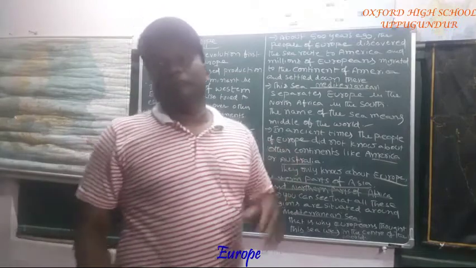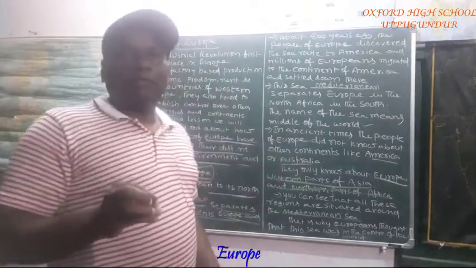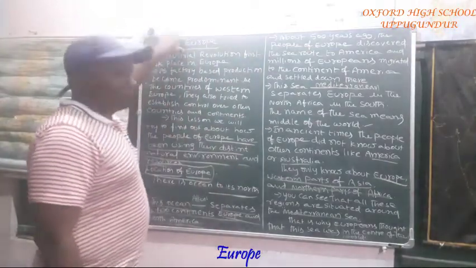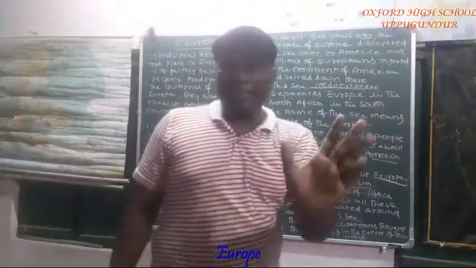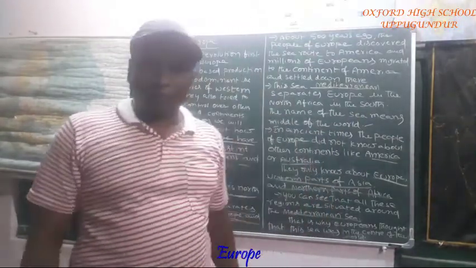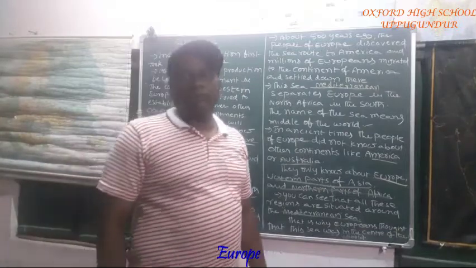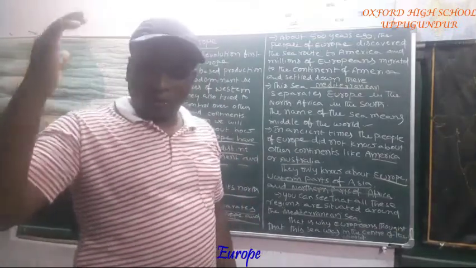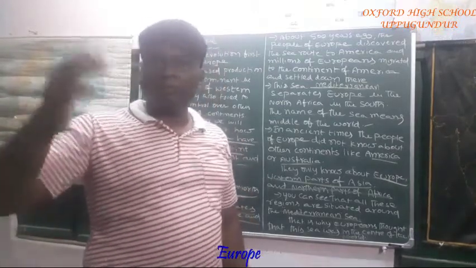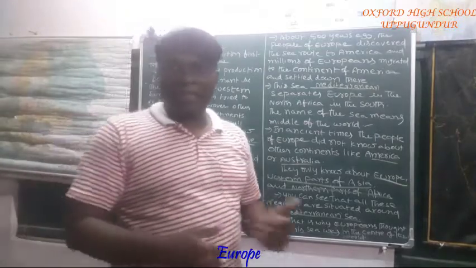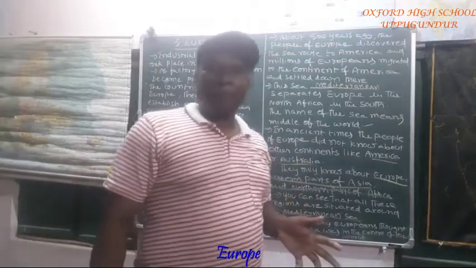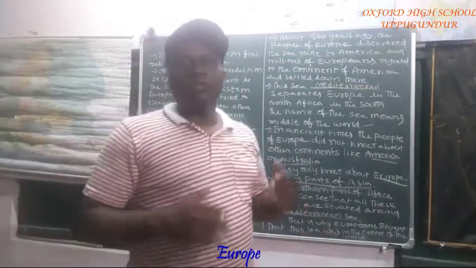So do one thing: open the Atlas. If you have an Atlas, you can learn this chapter, Europe, very easily. Open the Europe political map. In Europe, which countries are located? First observe it. Then examine the boundaries of Europe, and find the nearest continents to Europe.